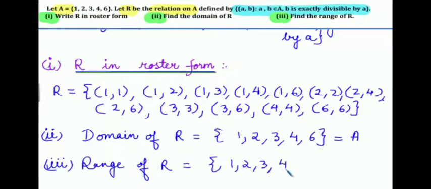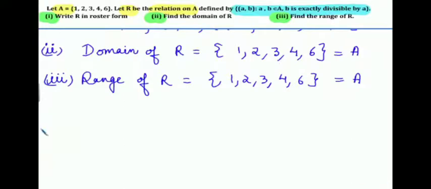The second elements are also 1, 2, 3, 4 and 6. That is also equal to A. So this is your final answer.